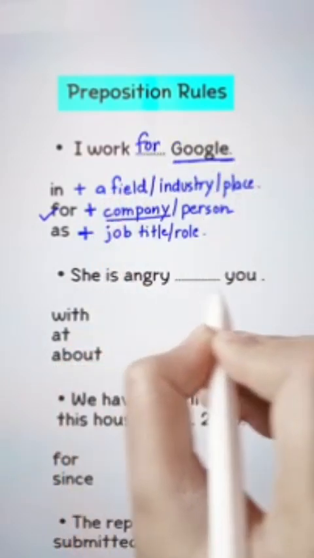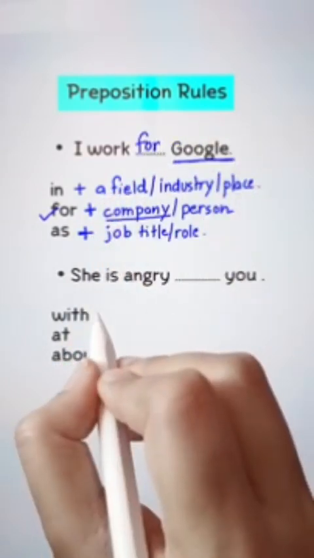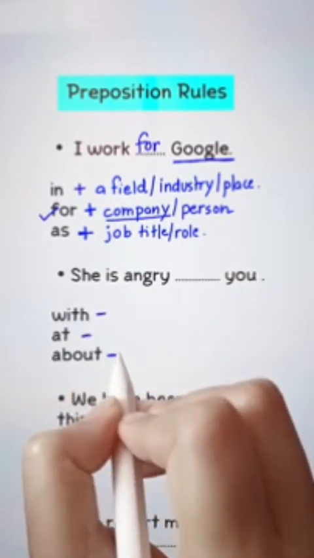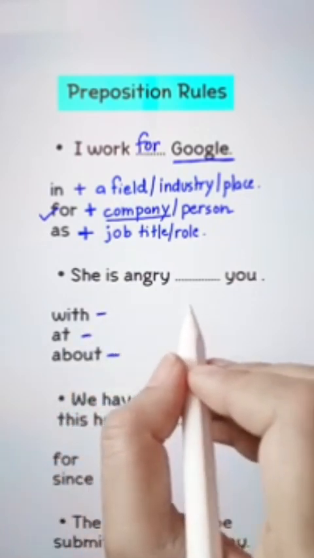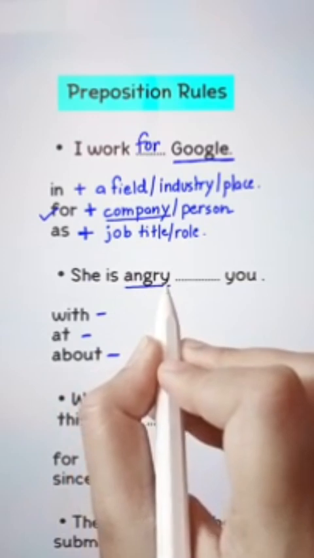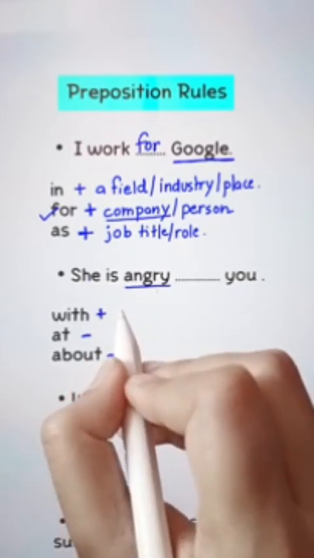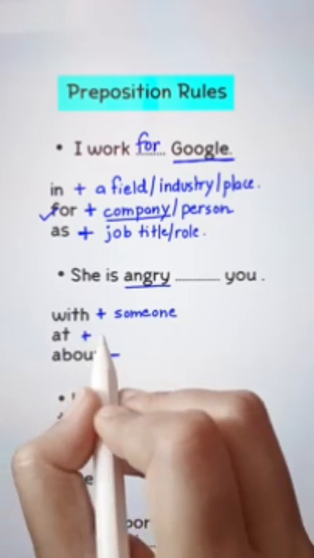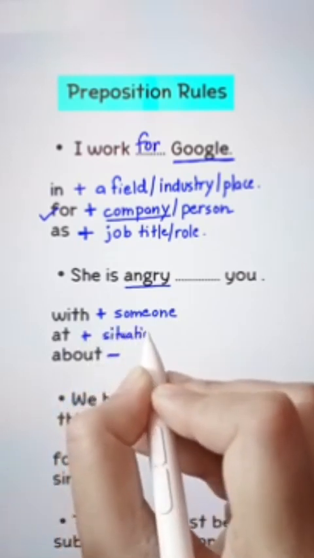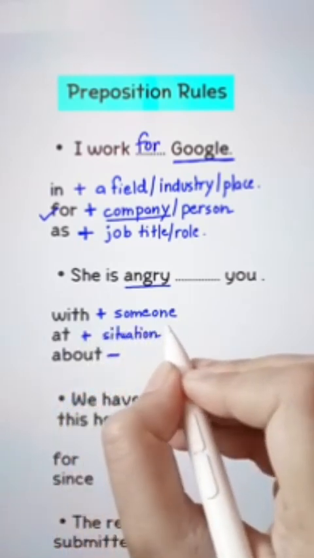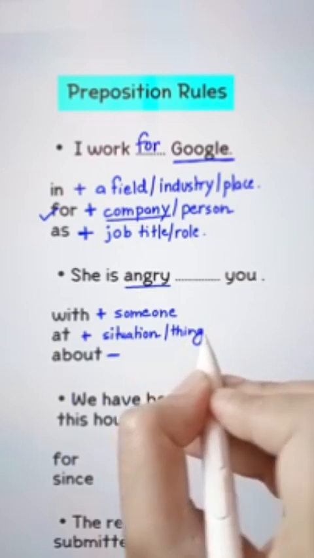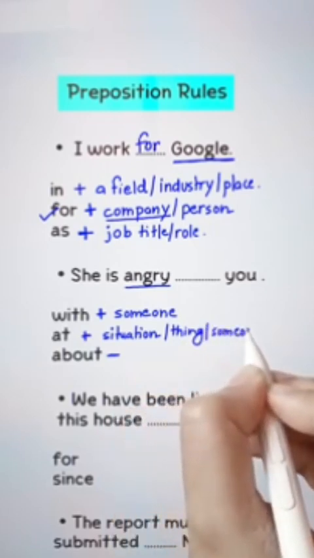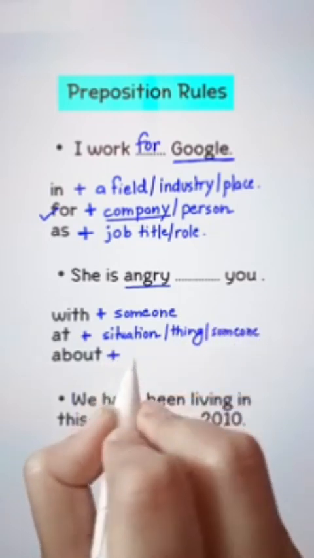She is angry blank you: with, at, or about. Here we have the term angry. We are angry with someone. We are angry at a situation, sometimes a thing, and sometimes a person, someone.